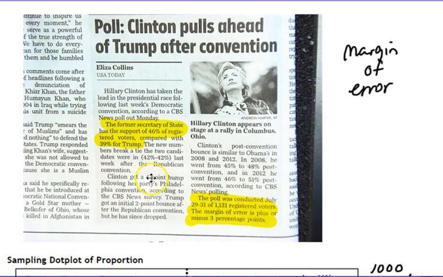They took a sample. Specifically, they took a sample on July 29th through 31st of 1,131 registered voters. It says the margin of error is plus or minus 3 percentage points. What that means is that we can typically expect that the samples drawn of this size from the population could vary as much as 3% above or 3% below the results that we got.